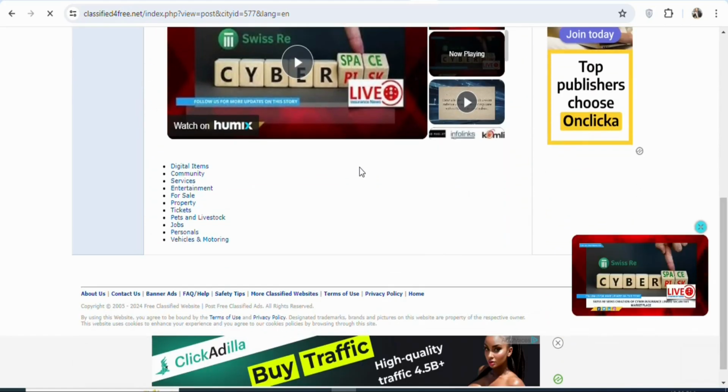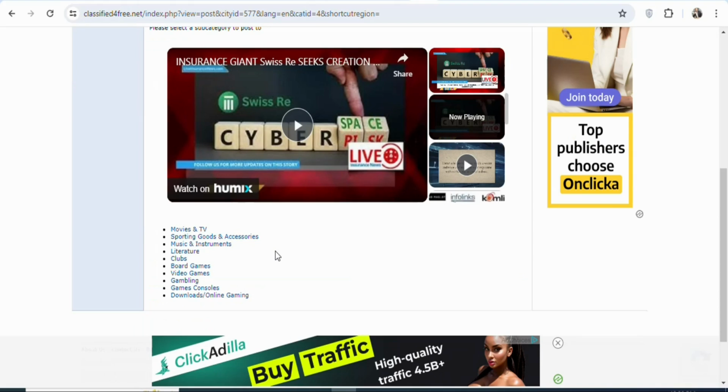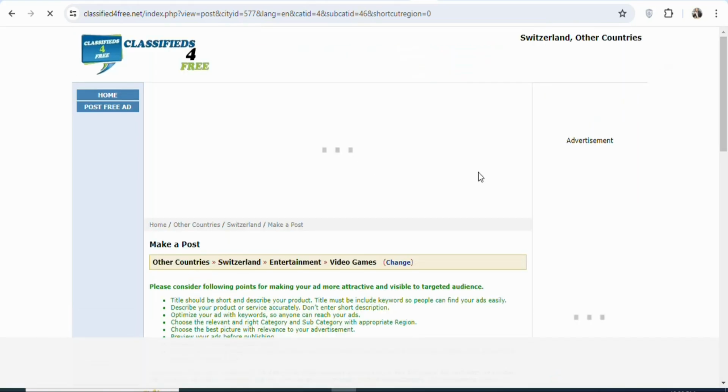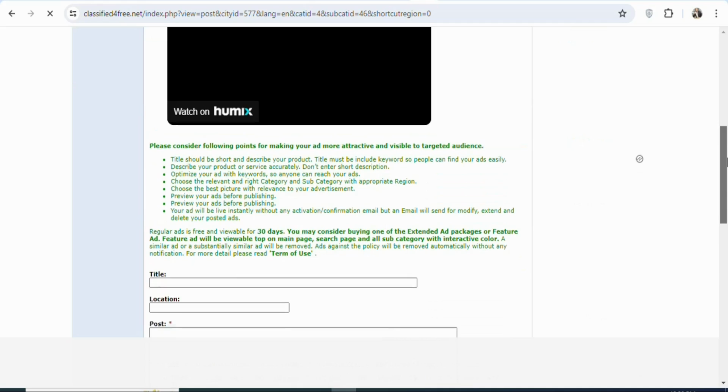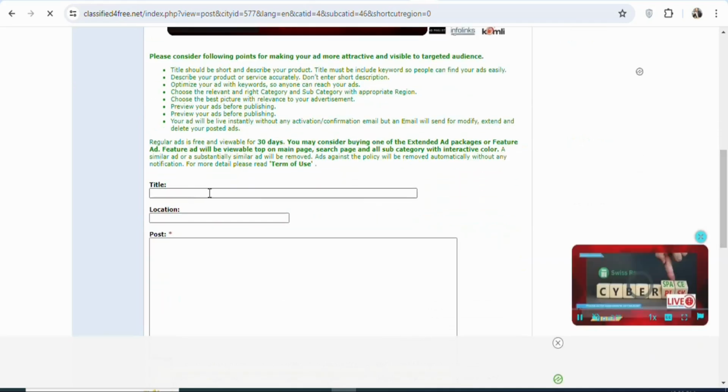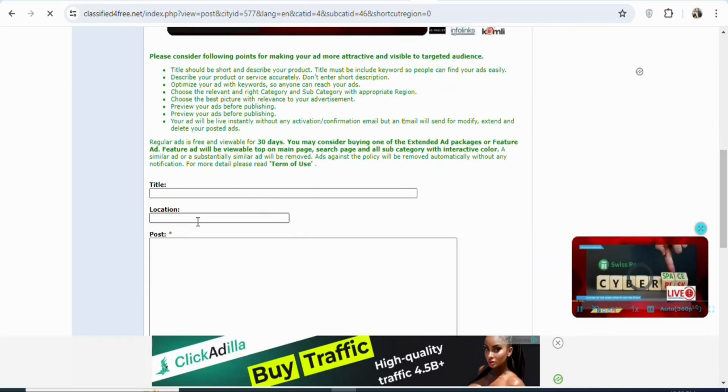Once you select the country, the next step is to select the category. So select entertainment because the offer is a gaming offer. Once you select entertainment, the next step is to select the specific category of entertainment that you are targeting. So the specific category that you are targeting is video games. So select video games. Once you select video games, the next step is to scroll down and then enter the title of your ad and then the location.